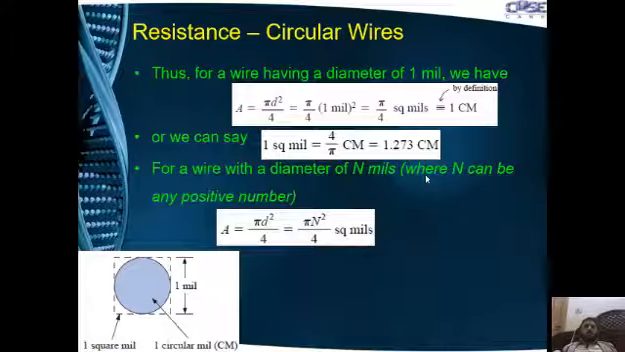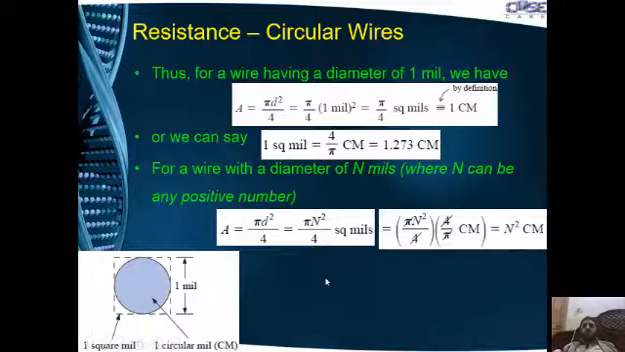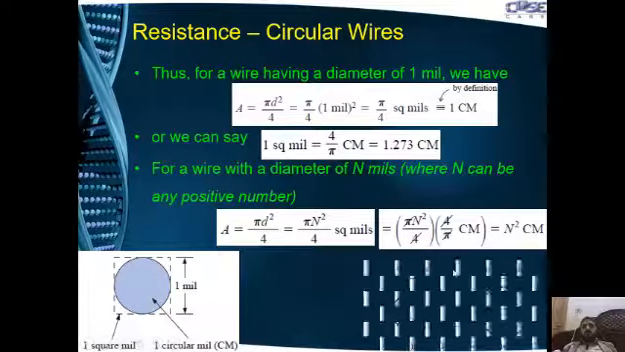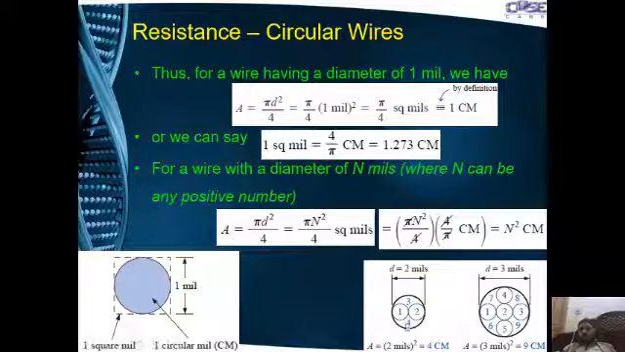And for a wire having a diameter of n mils, the area would be equal to n squared circular mils. So in this figure, you can see that if the diameter is 2 mils, then the area will be equal to 4 circular mils: 1, 2, 3, 4. If it is 3 mils, then the area would be 3 squared, which is 9: 1, 2, 3, 4, 5, 6, 7, 8, 9. So 9 circular mils.